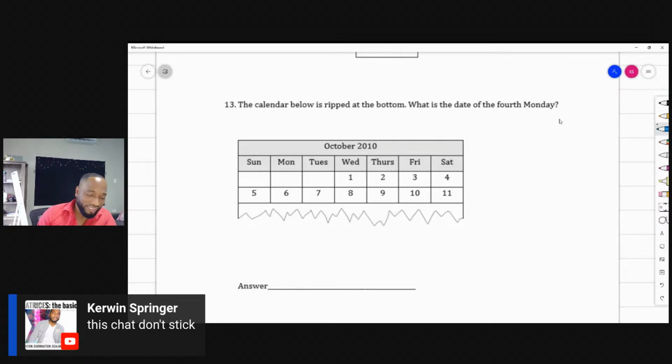So if they rip the calendar, my advice to you is to unrip it, meaning you continue on in your thing. So this will be 12, 13, because 11 finished there. What date is the 4th Monday? Some people are saying the 13th. And is that true?